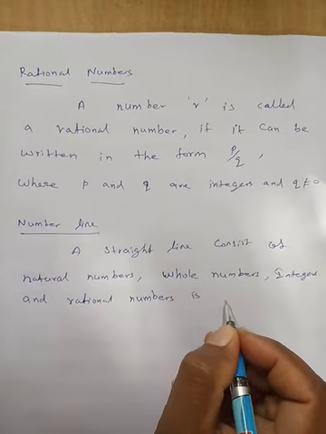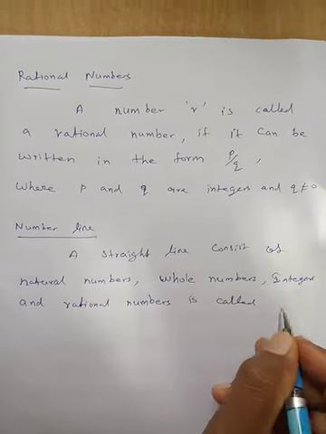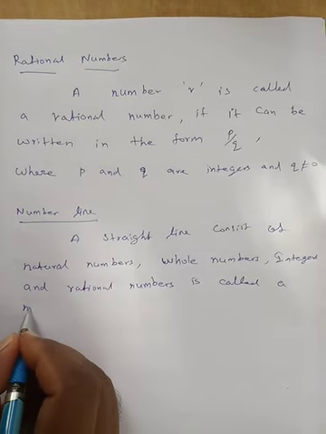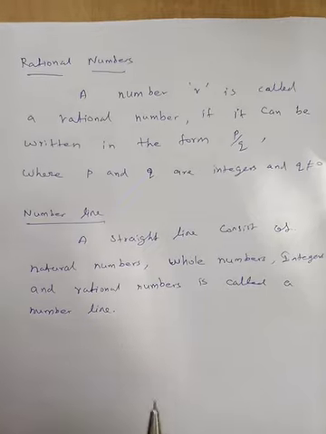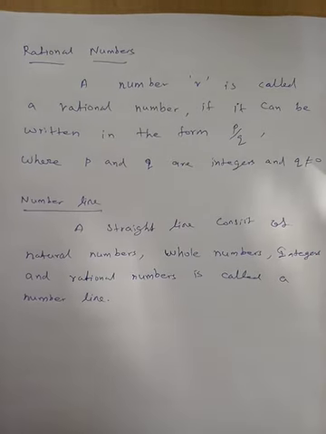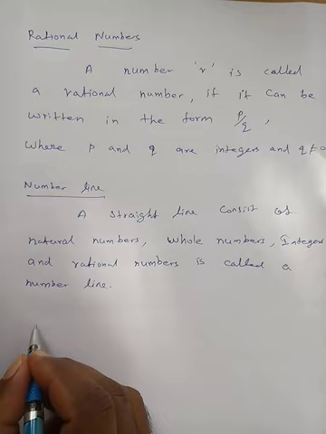So we can represent all these types of numbers on a number line.